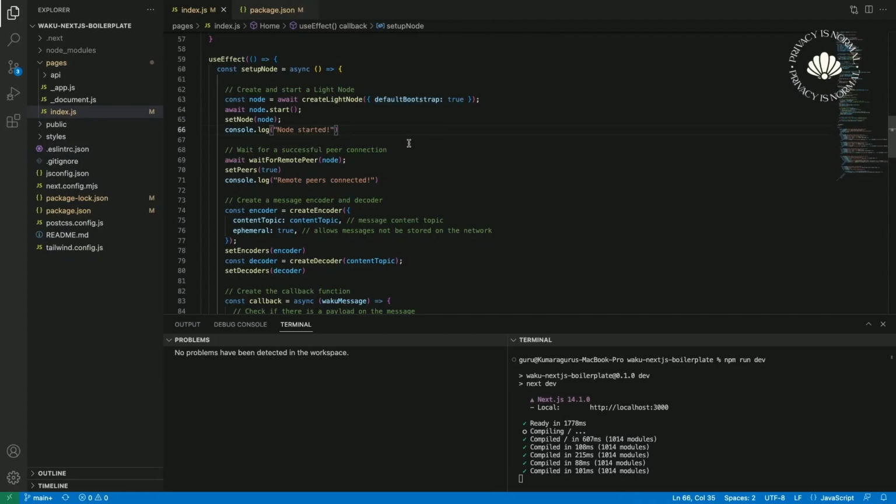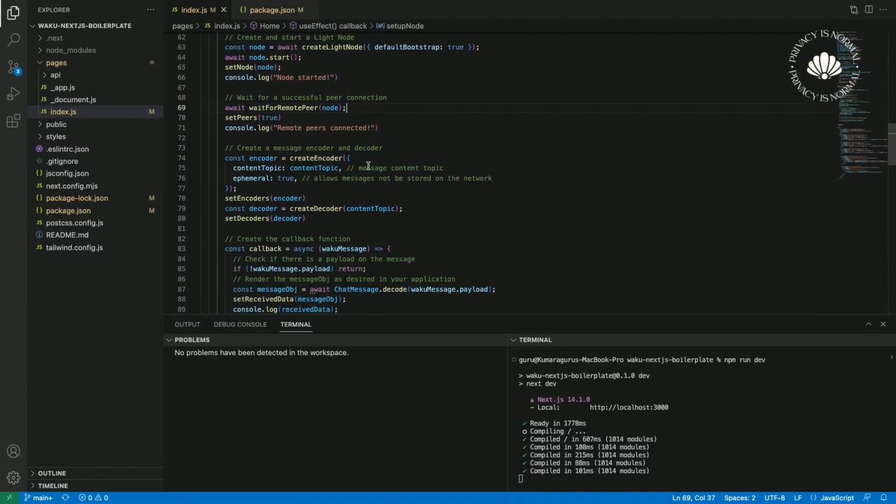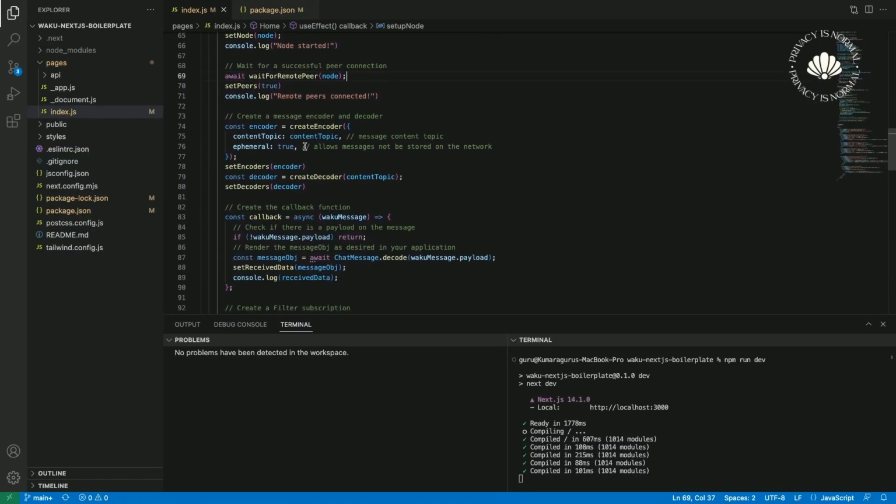Once you're done setting up a node, you can wait for a successful peer connection. For that, you can run the function wait for remote peers and pass in the node object. That should get your peer connection completed. And after that, you create encoders and decoders.